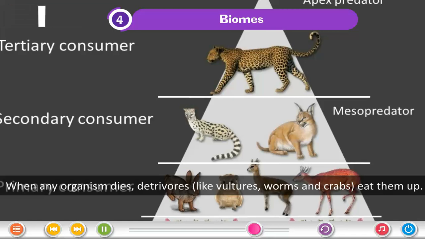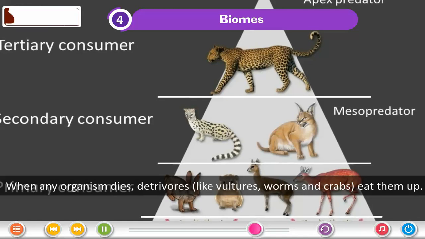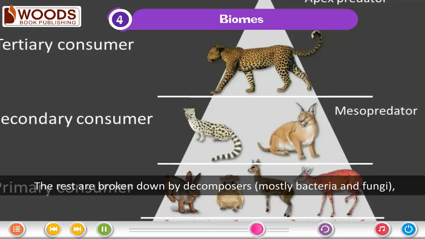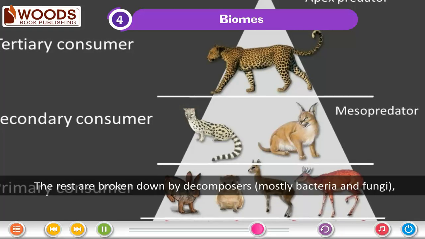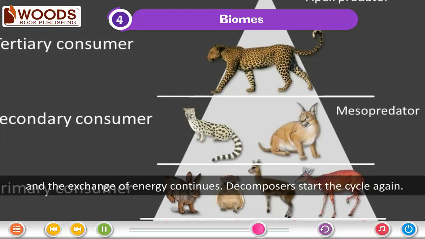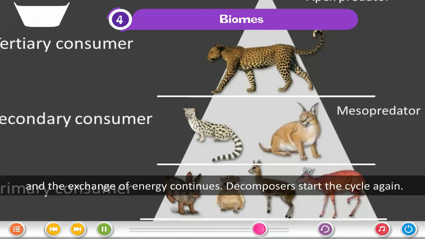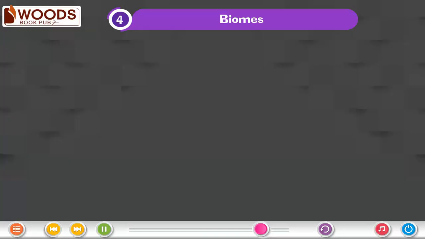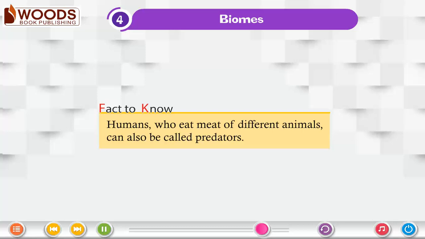When any organism dies, detritivores like vultures, worms, and crabs eat them up. The rest are broken down by decomposers, mostly bacteria and fungi, and the exchange of energy continues. Decomposers start the cycle again. Fact to know: humans who eat meat of different animals can also be called predators.